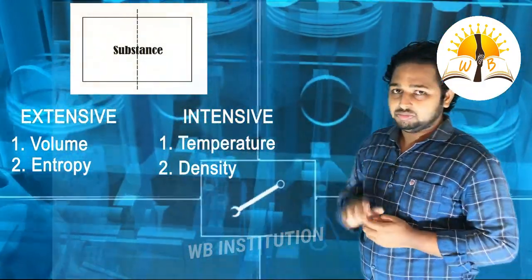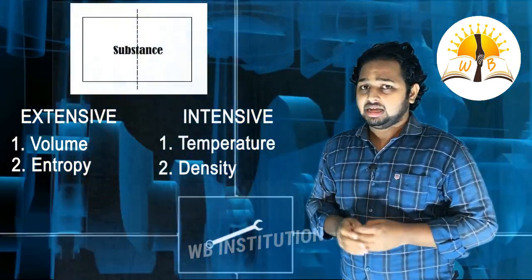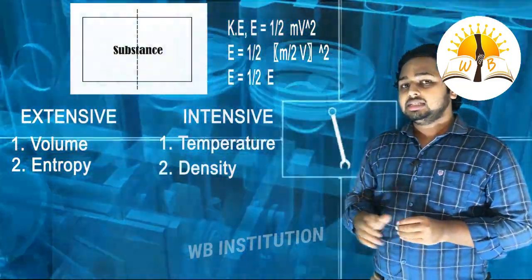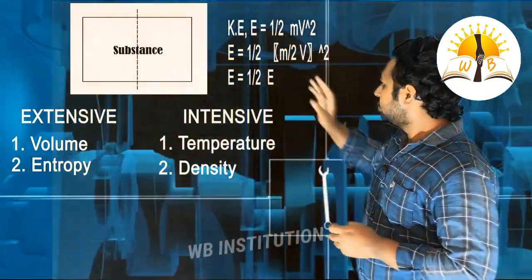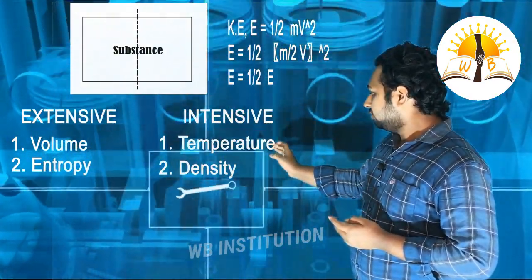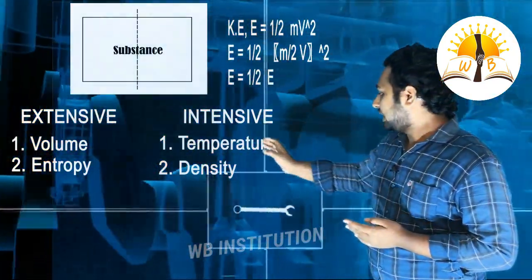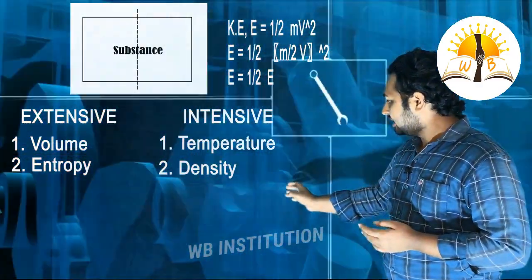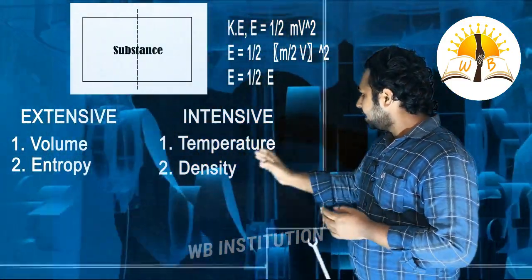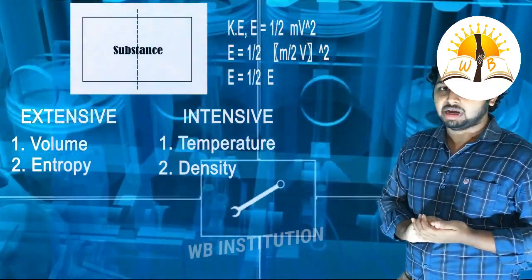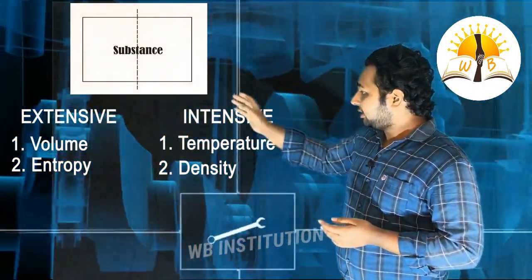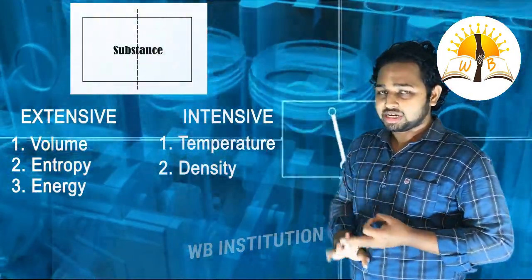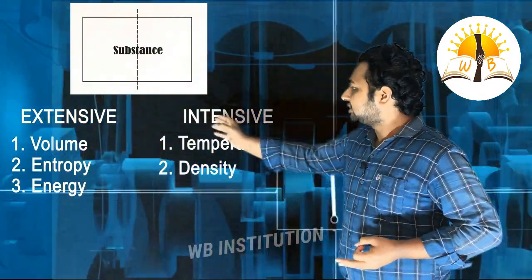Now let us see energy. Any type of energy. Let us consider kinetic energy. We know kinetic energy E is equal to half m v square. In this energy, if we separate it into two equal parts, m will become m by 2. So that is half, m by 2, v square. That is half the kinetic energy. When it is separated, the kinetic energy is also separated into two equal parts. So we can say it is an example of extensive property. We can take any energy, internal energy, kinetic energy or potential energy. They are examples of extensive properties.